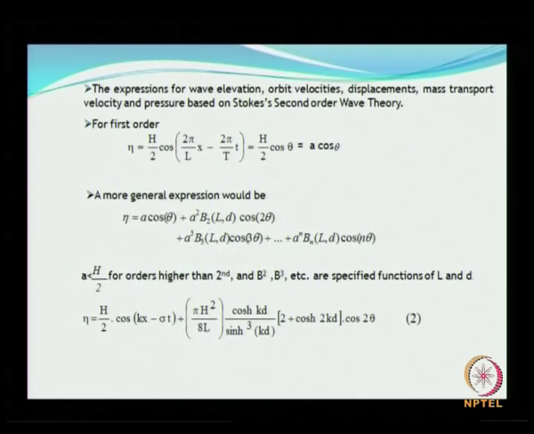A more general expression for representing eta is given there as A square into beta b2 etc., it continues as you can see here, square, cube, to the power n, and also within the argument of cosine you have the factor n. So, that n takes care of the order of the wave theory that is going to be considered.